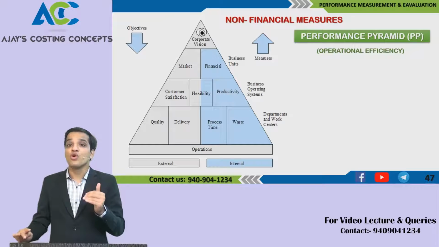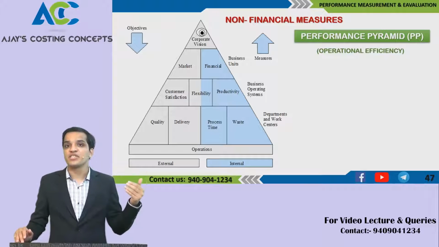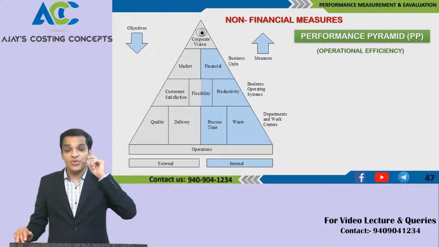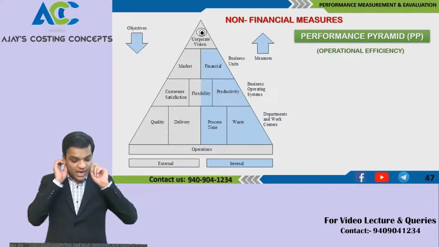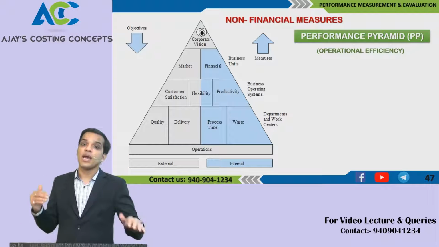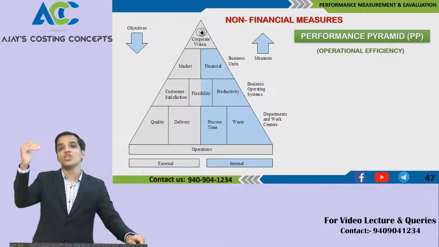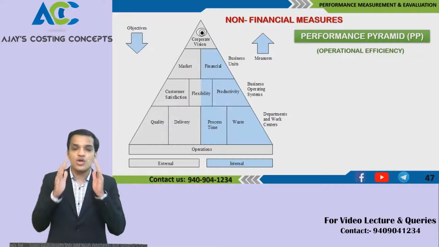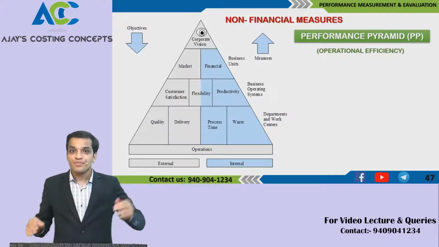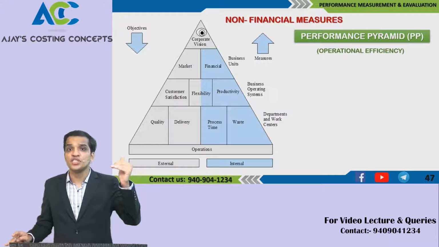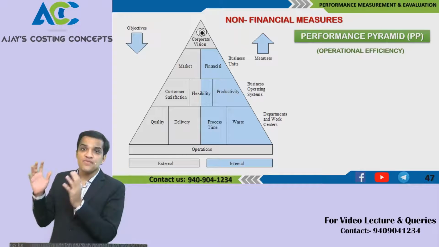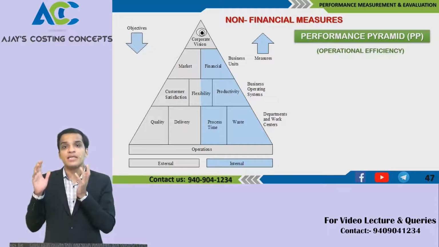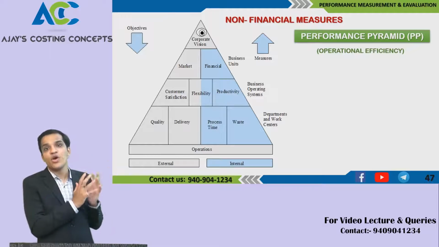As and how they become more flexible, customer satisfaction increases, we get a good market. So we get market growth, and as and how there is market growth, we achieve our financial objectives, and that is what the corporate vision is at the top. Corporate vision wants two things: financials from your end, that is the internal end, and externally they want market.